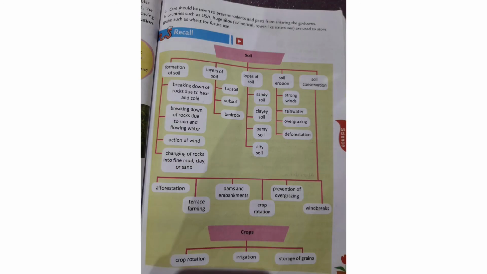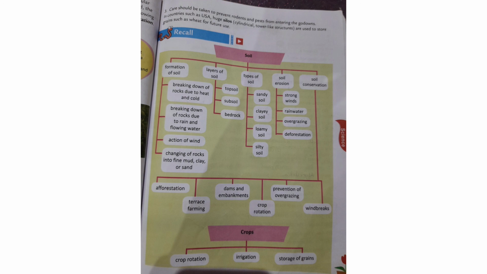Okay, so food storage godowns and warehouses should be clean and waterproof. Now, if they are not clean and not waterproof, then the food grains we store will be spoiled. So the godowns and the warehouses should be clean and waterproof. Grain should be stored in moisture-free containers. It should not be wet. It should be moisture-free. Number 3, care should be taken to prevent rodents and pests from entering the godowns.